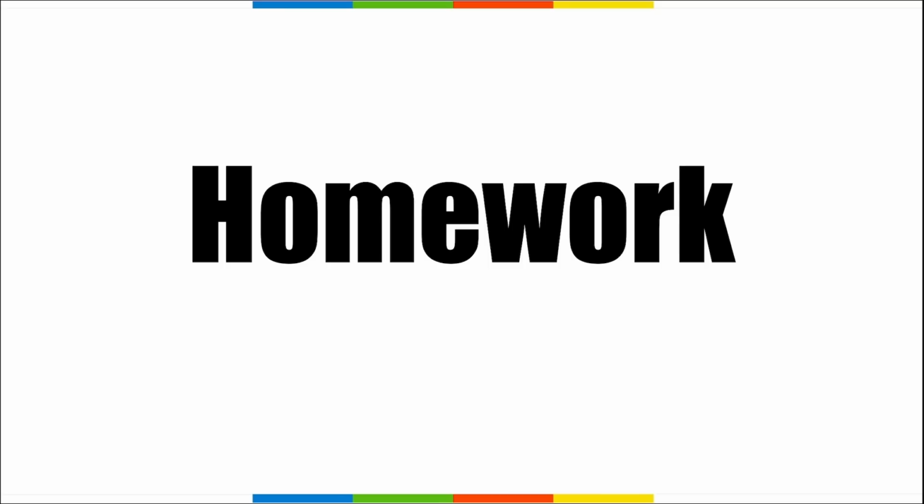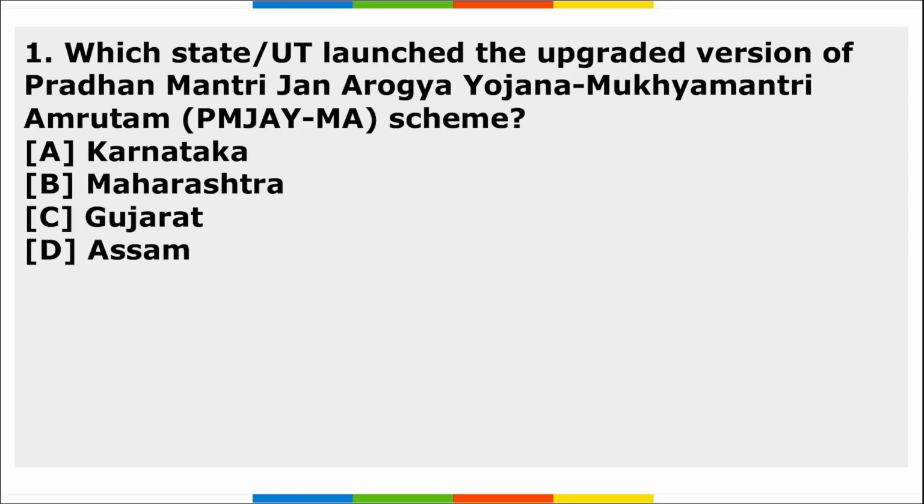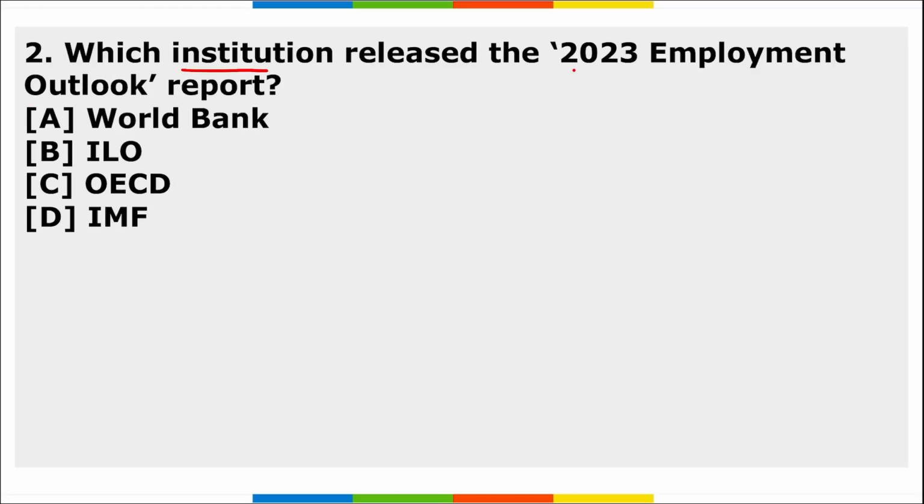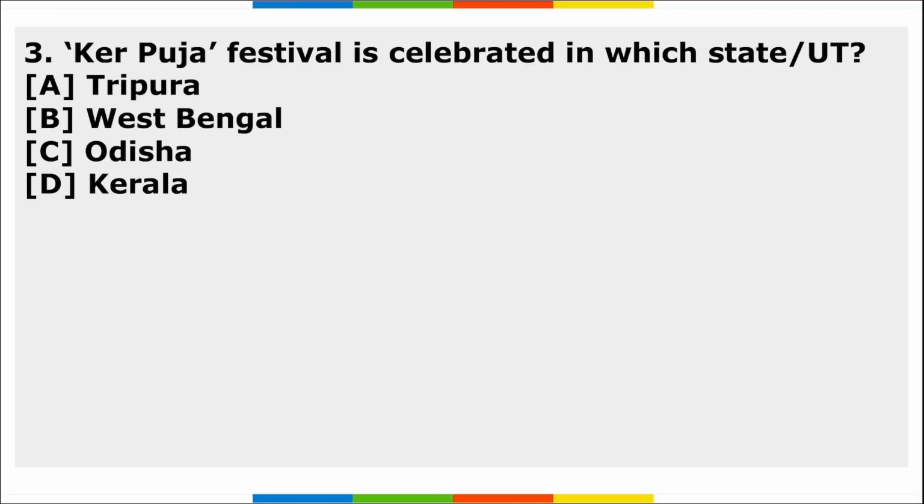Now friends, let's move to the homework section. First, which state or UT launched the upgraded version of Pradhan Mantri Jan Arogya Yojana Mukhyamantri Amrutam scheme? We have discussed this. Second, which institution released the 2023 Employment Outlook report? And third, Karam Puja festival is celebrated in which state or union territory?